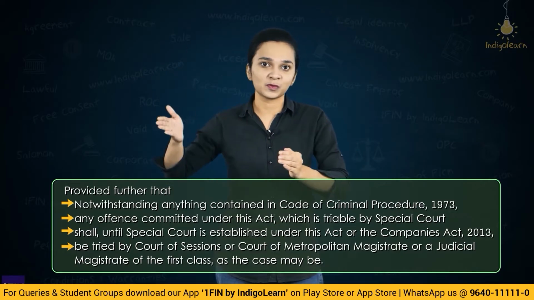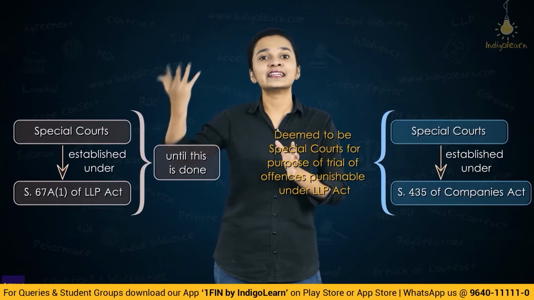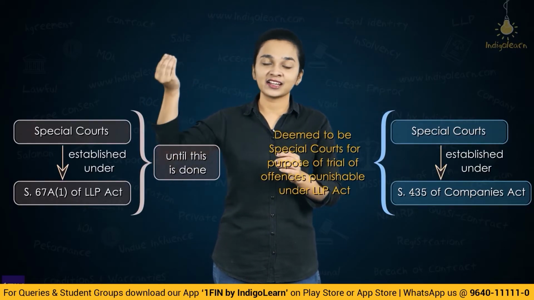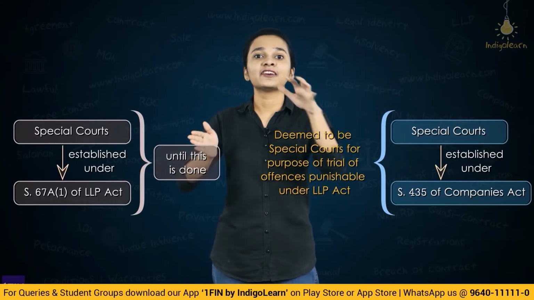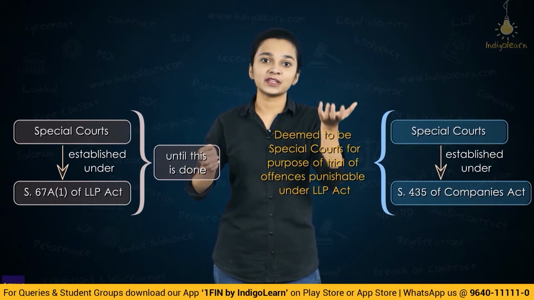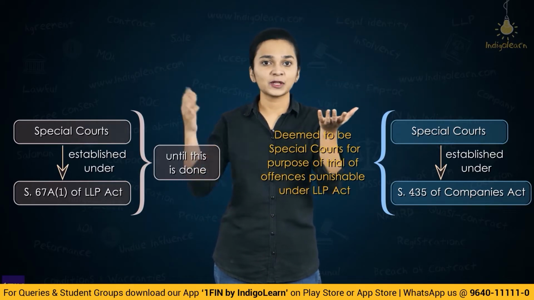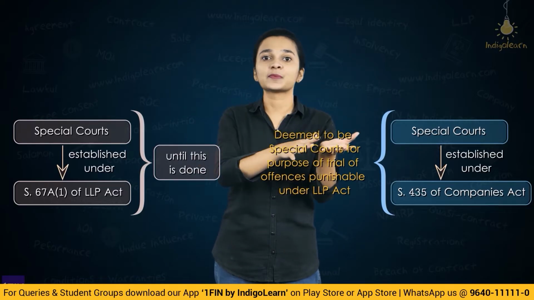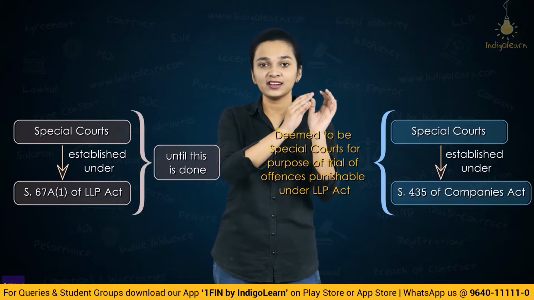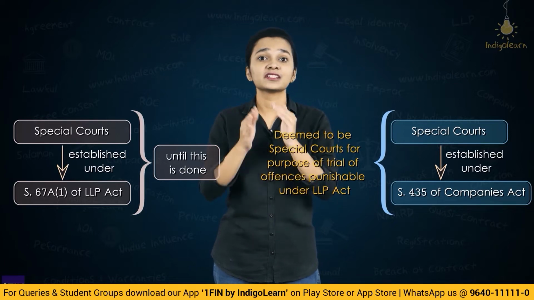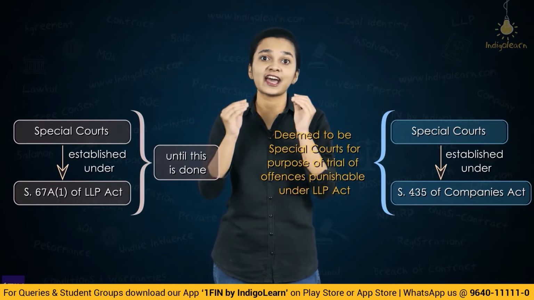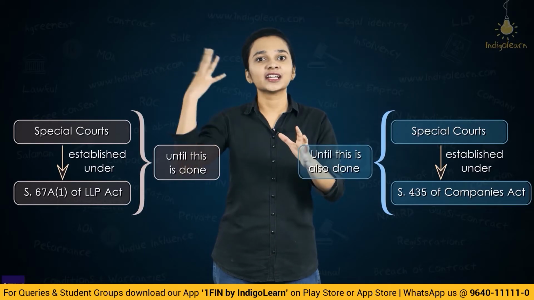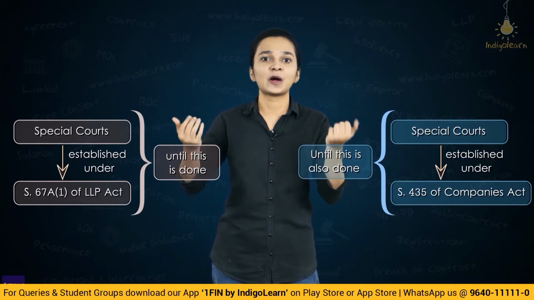In the previous proviso, we understood that until a special court has been established under the LLP Act, we will refer to the special courts established under the Companies Act. But what if special courts have not been established under the LLP Act as well as the Companies Act?